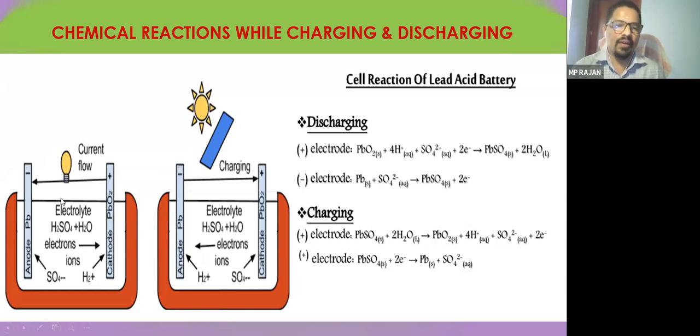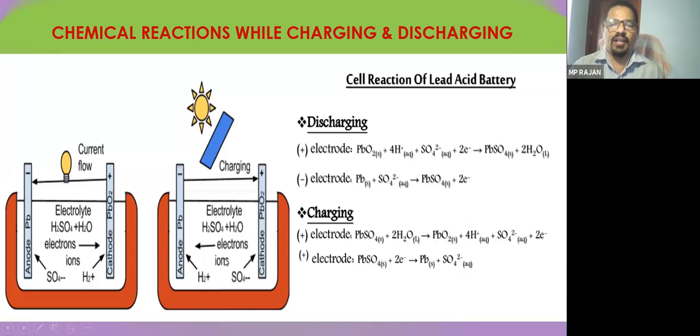Whereas when it is fully discharged, you can say lead peroxide and the lead will become lead sulfate. The color will also be changed. That will be changed to white color. The chocolate PbO2 will be changed to lead sulfate of white color. The spongy lead of the negative electrode will be converted into lead sulfate of white color. So by seeing the color also we can say the battery is fully discharged and the voltage will be reduced.